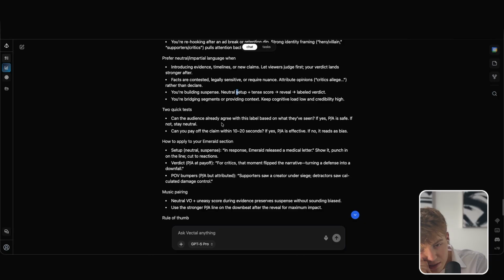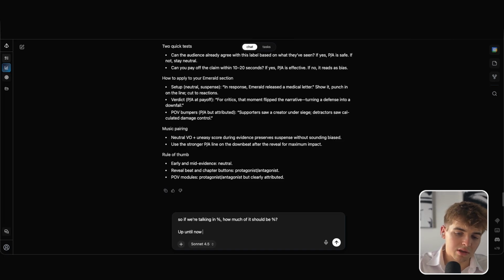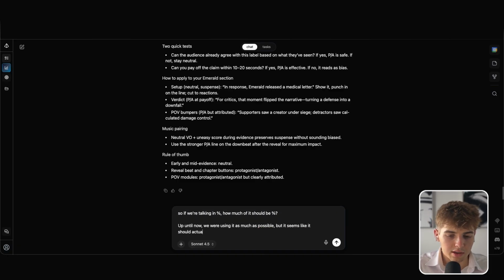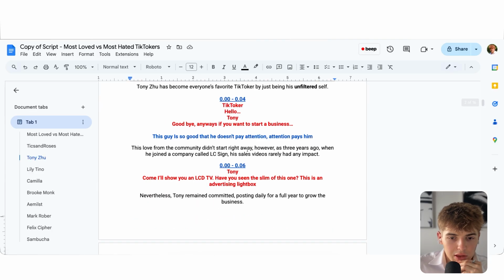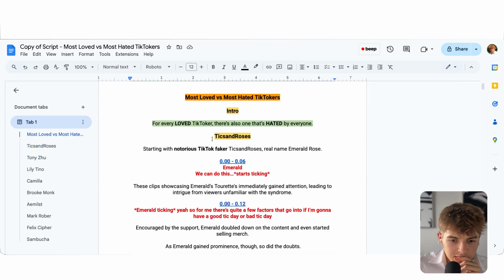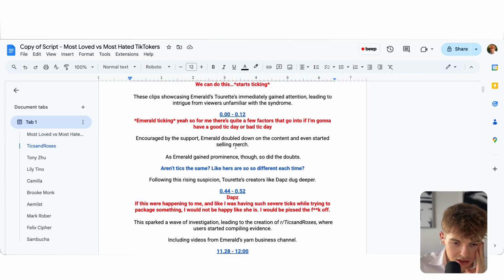How to apply? Okay, so in the end, if we're talking in percentages, how much of it should be used? Up until now, we were using it as much as possible, but it seems like it should actually be used very sparingly. Okay, so using it mostly after the payoff. So in this case, immediately leading to intrigue from viewers unfamiliar as Emerald.